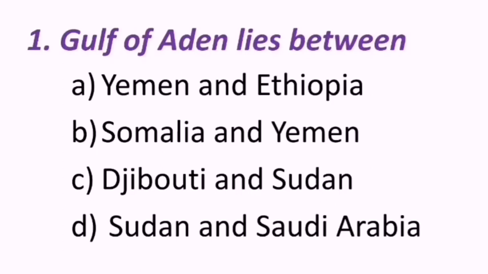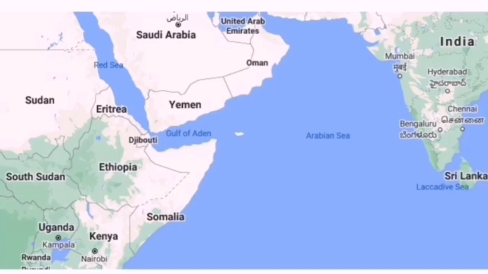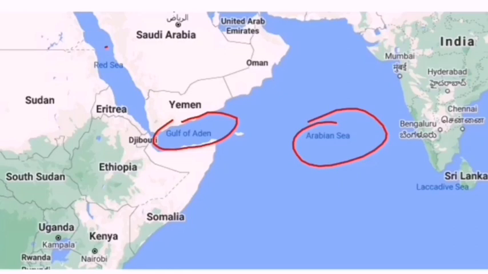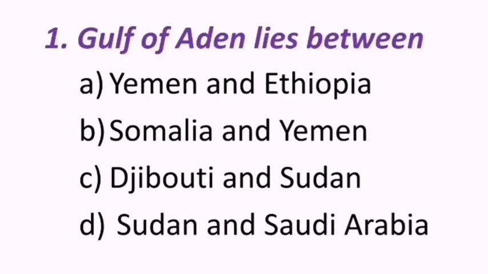The next question reads Gulf of Aden lies between: Yemen and Ethiopia, Somalia and Yemen, Djibouti and Sudan, Sudan and Saudi Arabia. I'll show the map of this Gulf of Aden. So try to locate where this Gulf of Aden lies. Look at this map and understand. Gulf of Aden is here. This is Arabian Sea. This is Red Sea. So it is in between of Yemen and Somalia. So the second option B, Somalia and Yemen, is the correct answer.